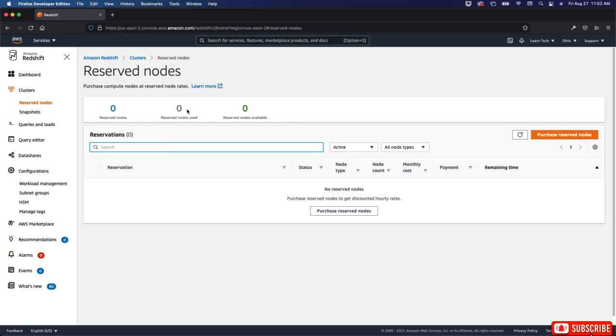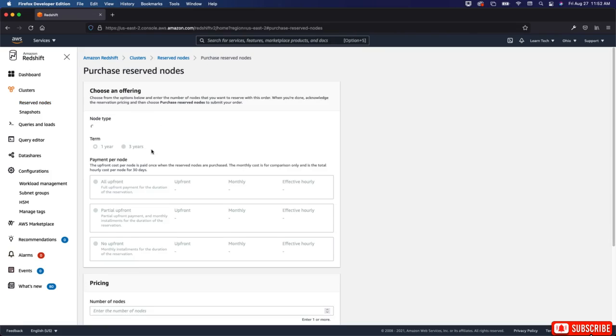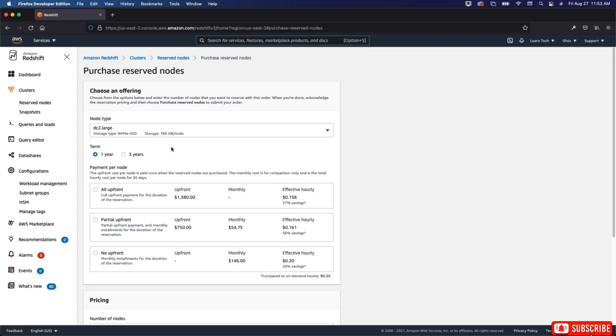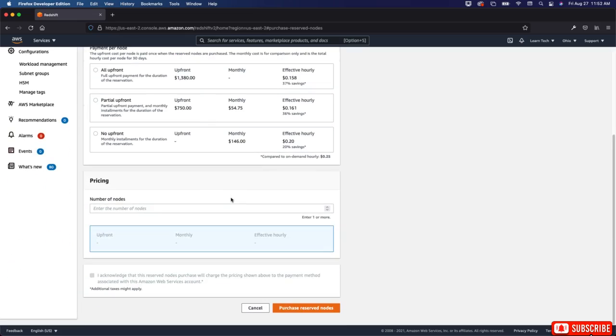So you have reserved nodes used, reserved nodes available. You can purchase reserved nodes. No upfront cost, you can pay $146 a month. Effective hourly is 20 cents per hour. Partial upfront $750, $54 monthly, or all upfront $1,380, and basically a 15 cent per hour rate, okay?